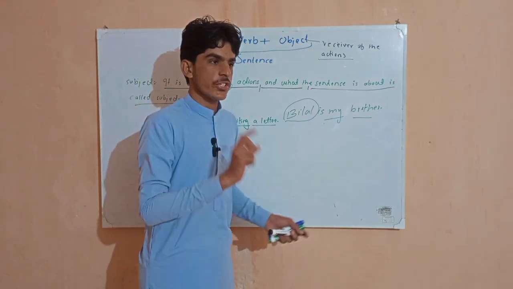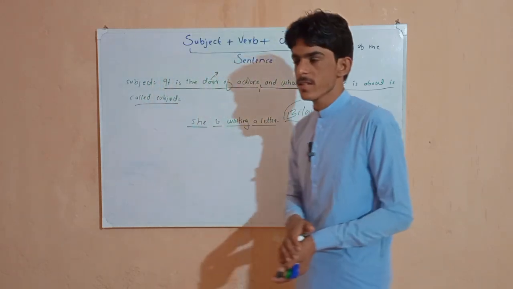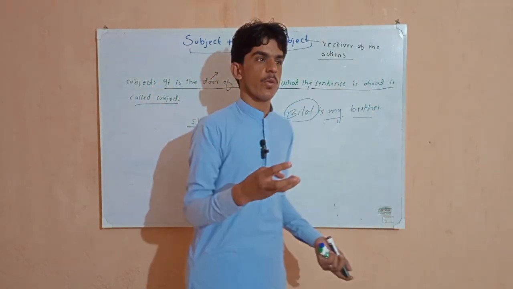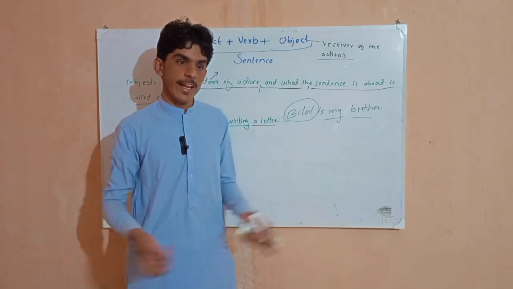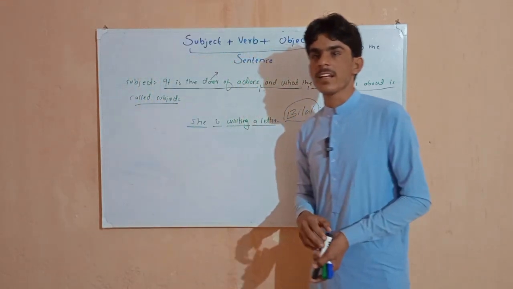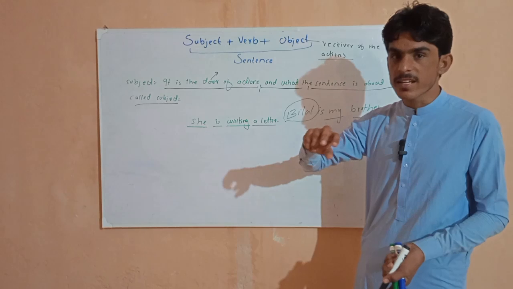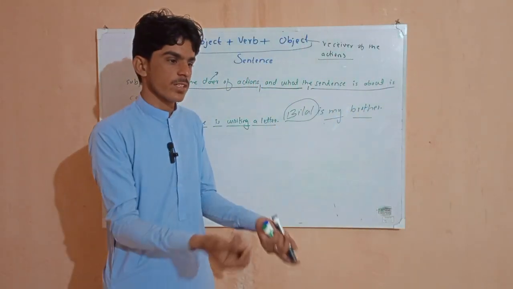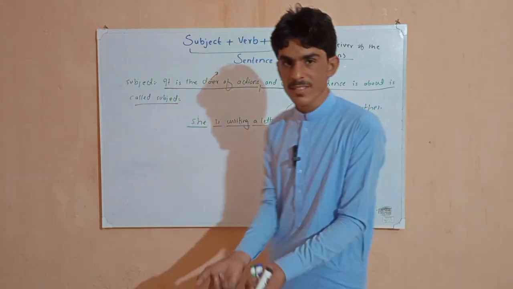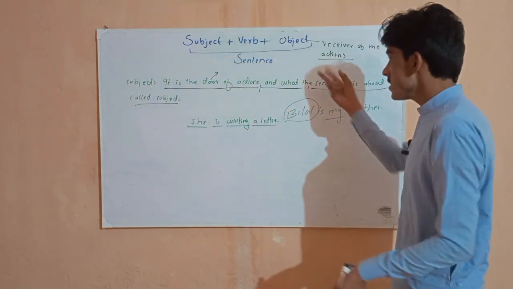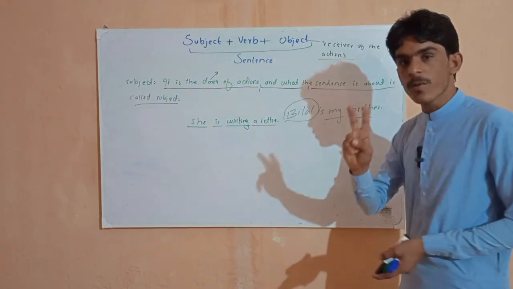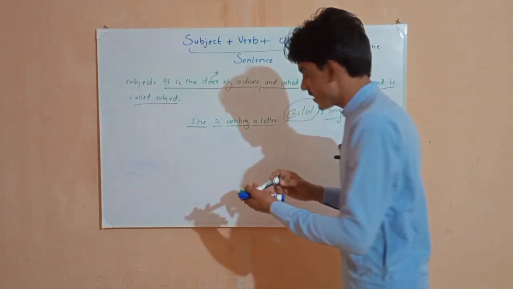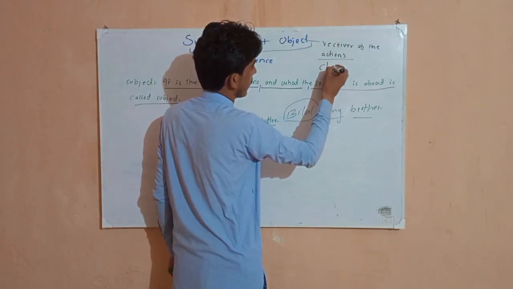Example, if I say she plays, in grammar it is correct. She is our subject and plays is our verb. In grammar, two things create a sentence: subject and verb. If there is a subject and a verb, then our sentence is ready. But why is object important? Object is important in two ways. One is receiver of the action. The second is for clarification.